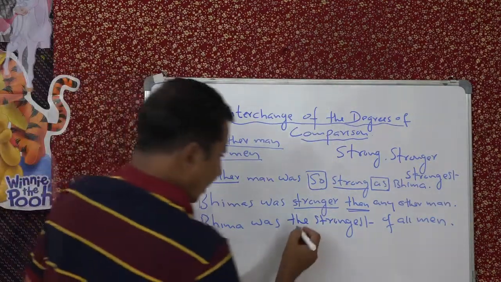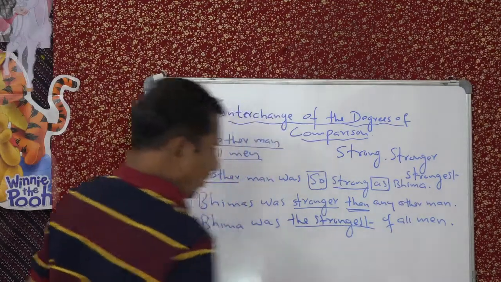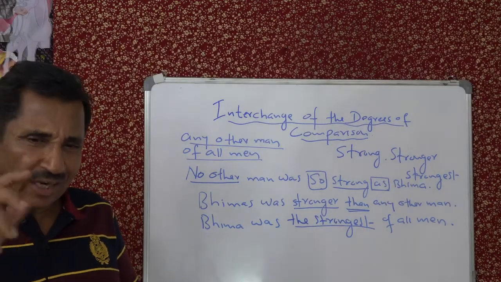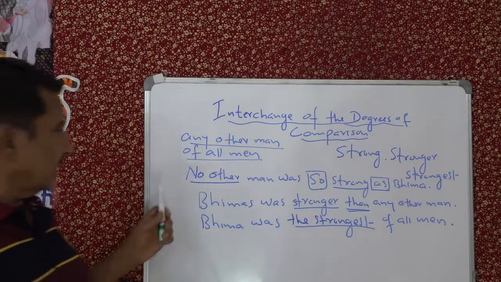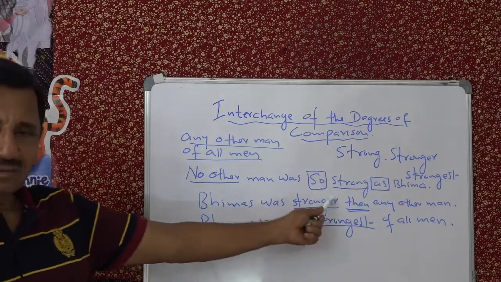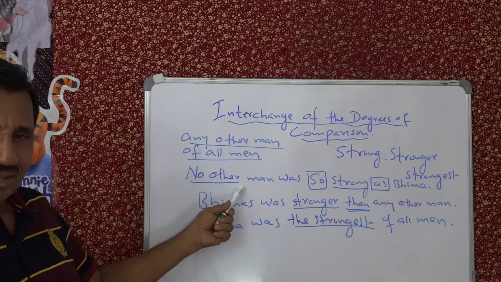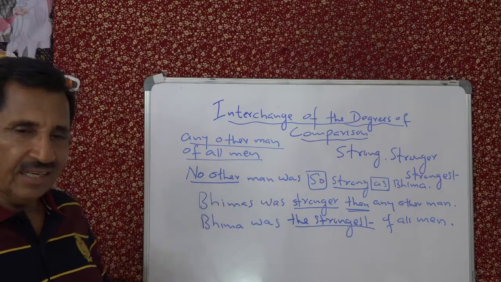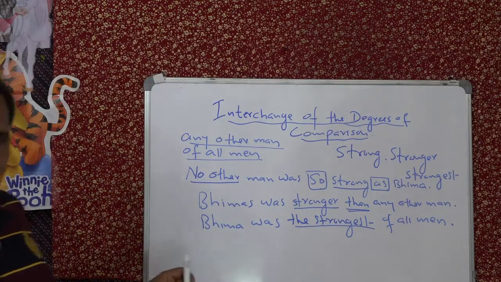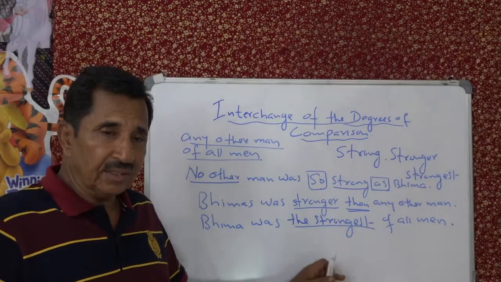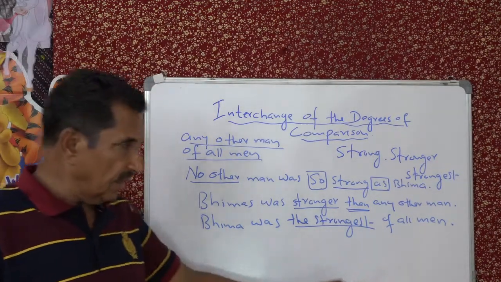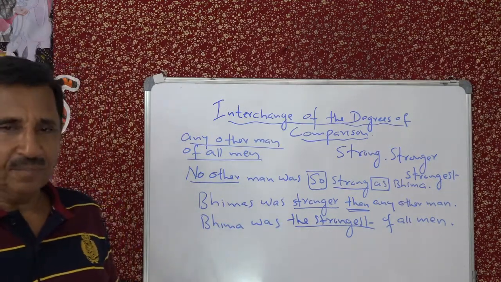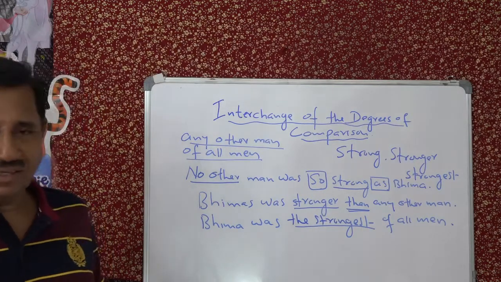Did you get this? This is the pattern, and once you learn it, it becomes easy. The positive degree begins with 'no other'. In the comparative degree, 'no other' changes into 'any other'. In the superlative degree, it changes to 'of all men', 'of all things', anything like that.